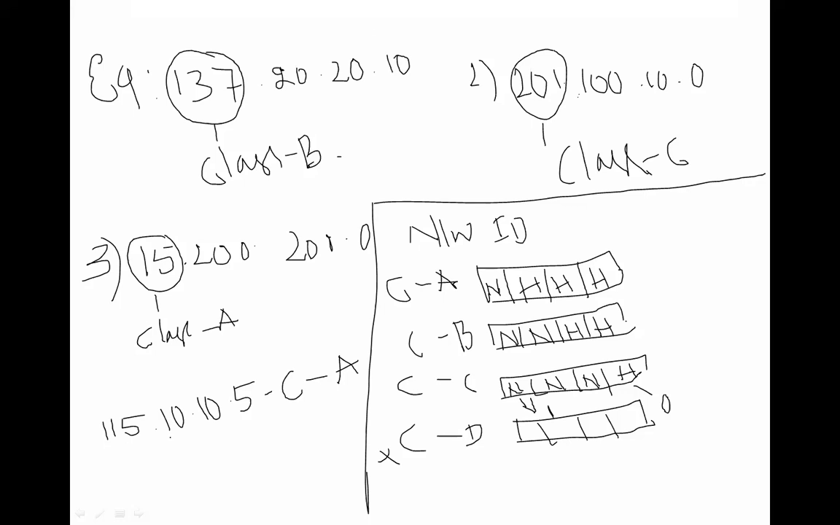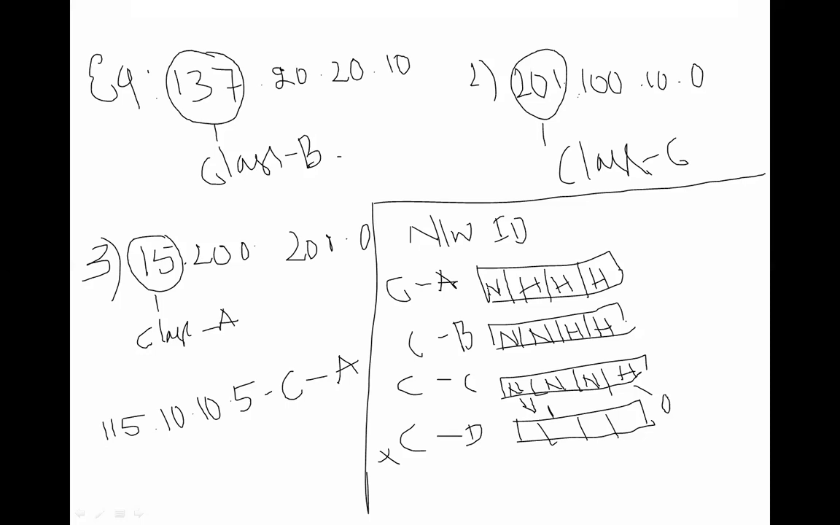115.10.10.5, in which class does it come? Just see the first value of the IP address. That is also not visible to you? This is class A. How are we going to identify? For class A, the first octet stands for the network.